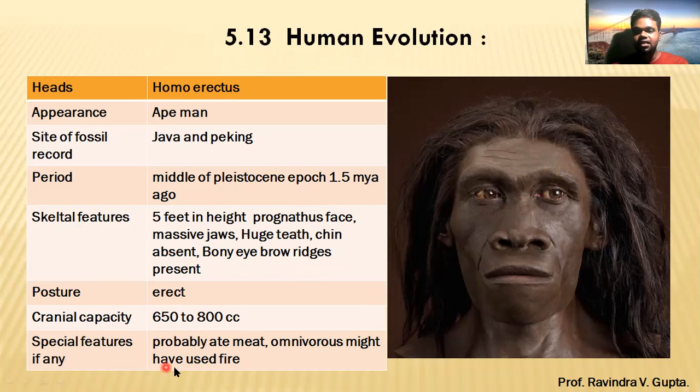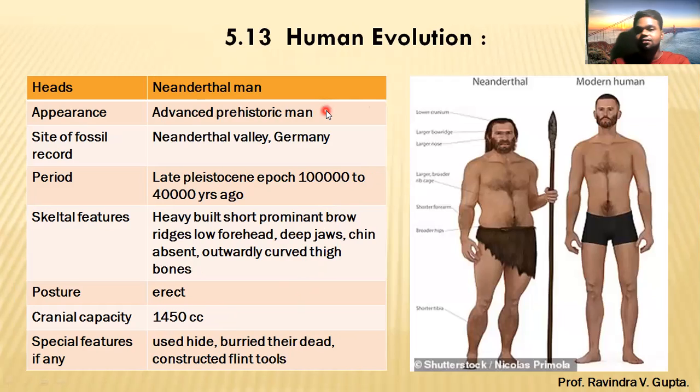Special features, if any: probably ate meat. Okay, they were eating meat. Omnivorous, might have used fire. If they used meat, then ultimately the use of fire must have started from here. And the next part is Neanderthal man, which you can see in this picture.